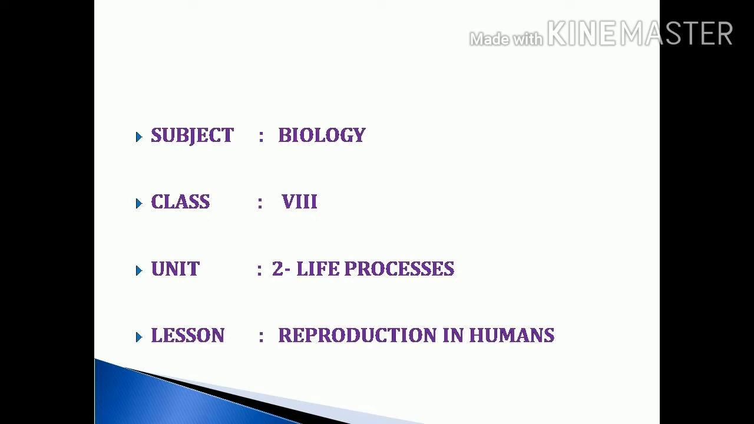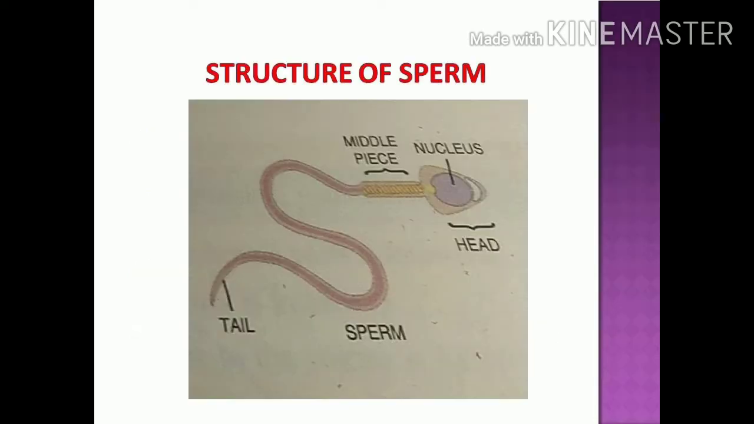Namaste students. In the previous class, you have studied asexual reproduction in animals. In today's class, you are going to study the male reproductive organs, the female reproductive organs, and fertilization, and what will happen after fertilization, that is called implantation, and next growth. So everything you are going to study in today's class.